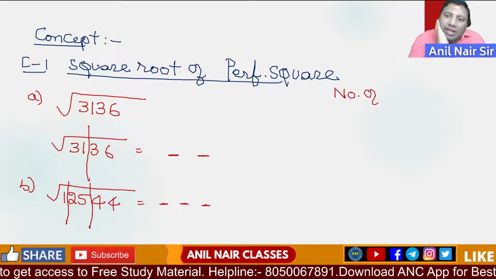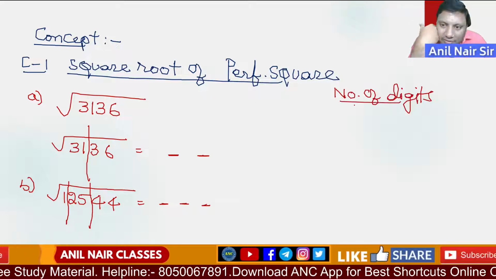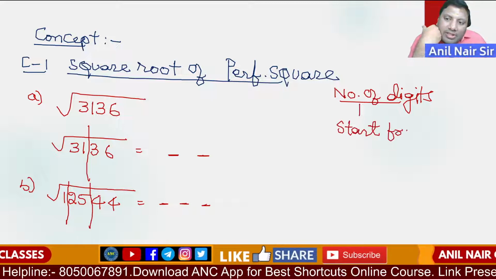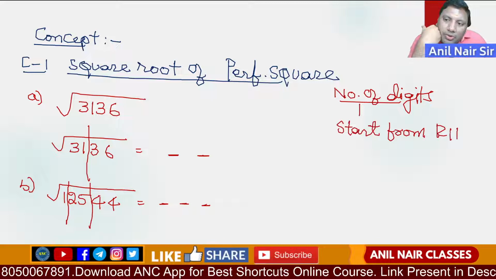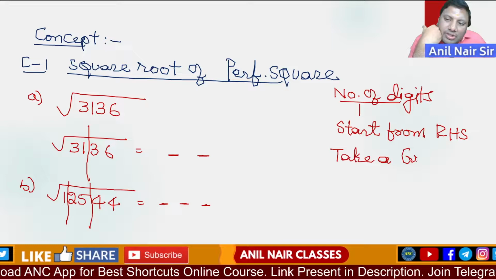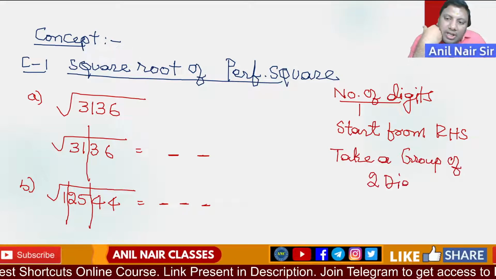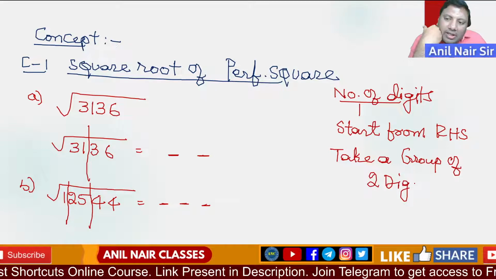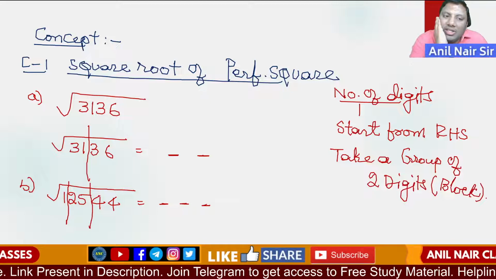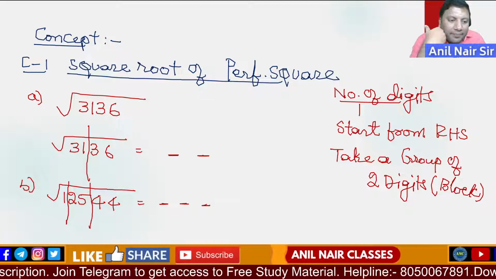How will you find the number of digits? Start from the right hand side. Take a group of 2 digits, which we call a block. How many blocks are there? That many digits will be there in the answer. I hope it is clear.